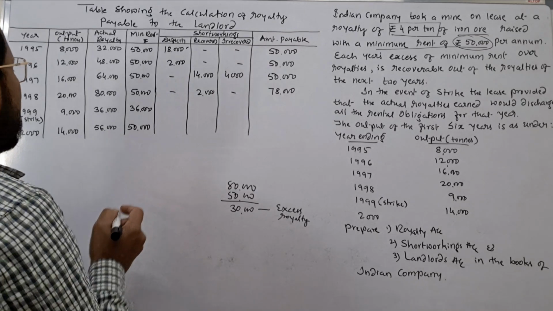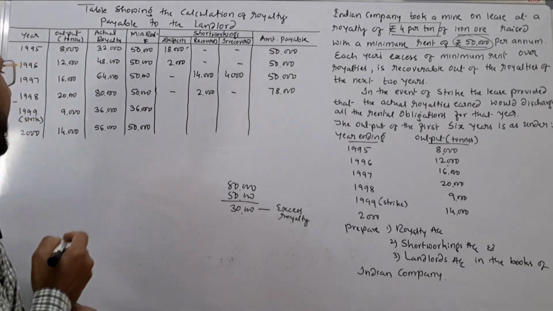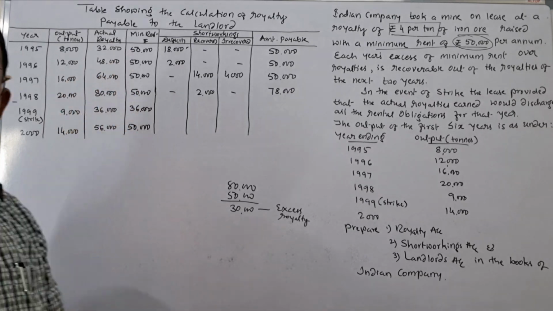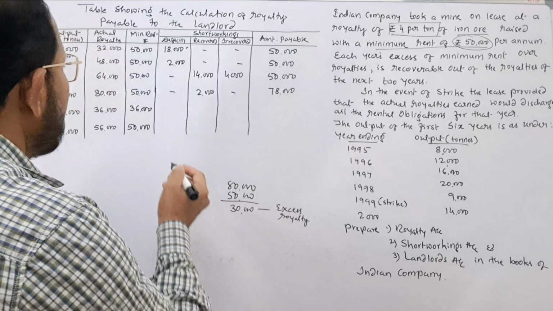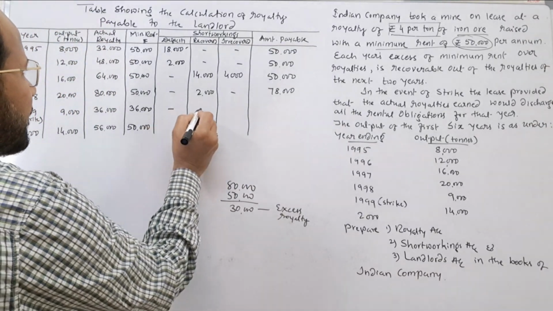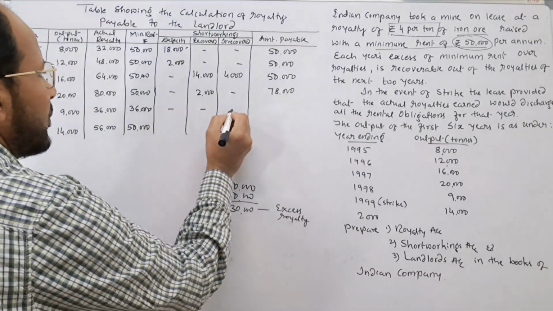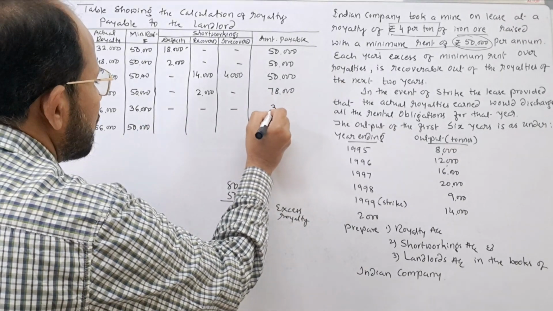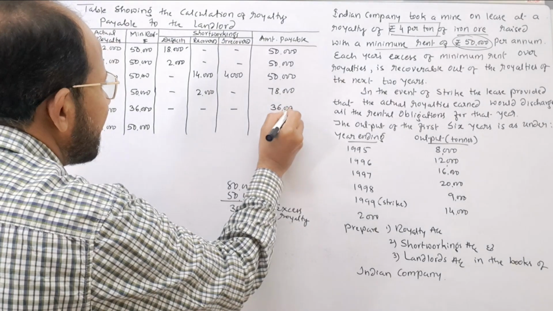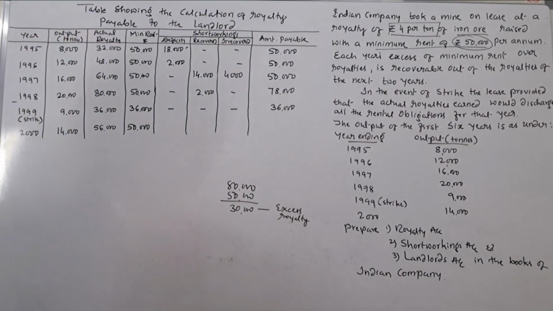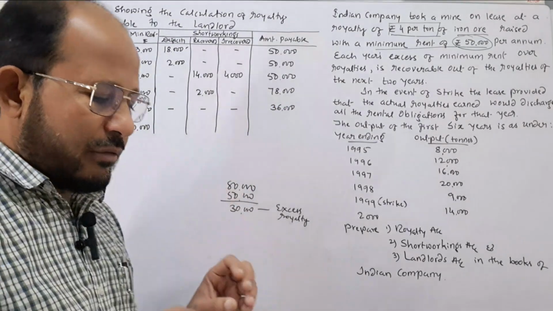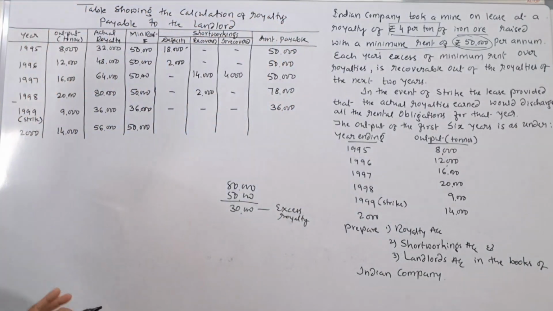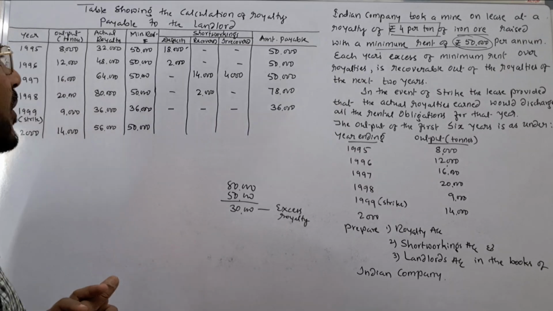Next one is in the year 1999. You see, actual royalty and minimum rent both are same. That is why the question of short working doesn't arise here. You put a dash. Then how much amount is to be given here to the landlord? Rupees 36,000. Whatever the minimum rent, whatever the actual royalty is, that amount is to be given to the landlord in the year 1999.